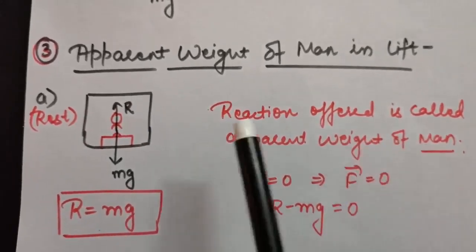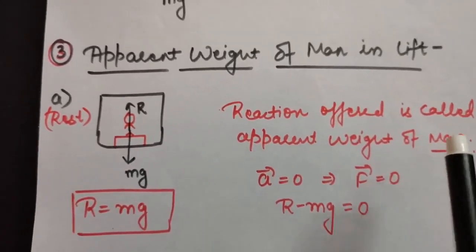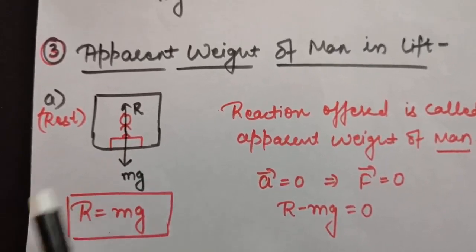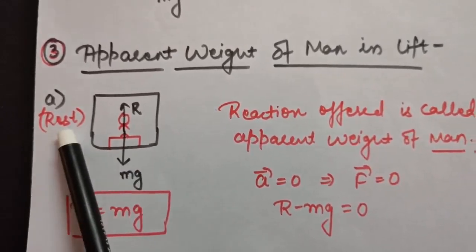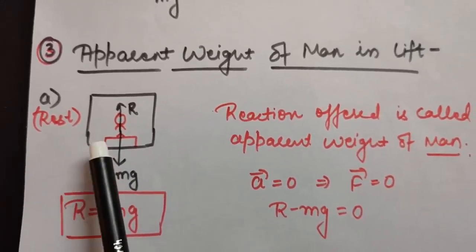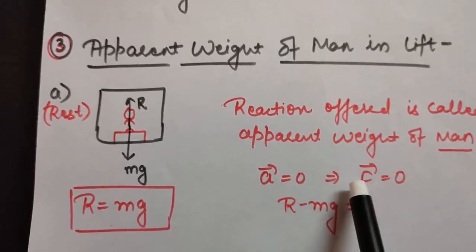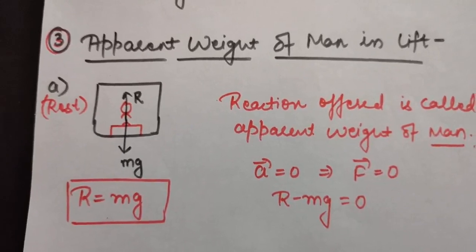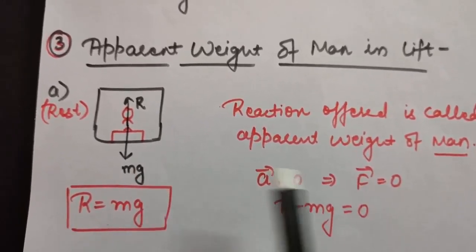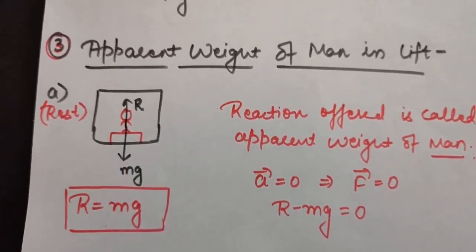Okay, so the reaction offered is called the apparent weight of the man. So we will be calculating this apparent weight only. Now look carefully. If I am saying this lift is at rest, that means its acceleration is 0. If acceleration is 0, that means net force is also 0 by Newton's second law, F is equal to ma. If a is 0, F will also be 0. So the total force on this man is 0. Now how can you write that?